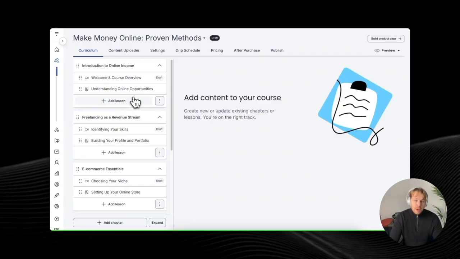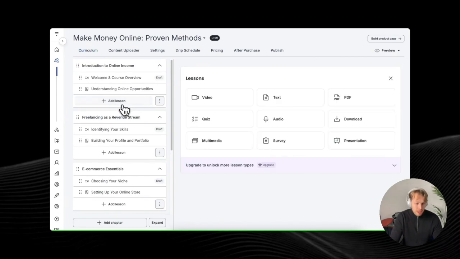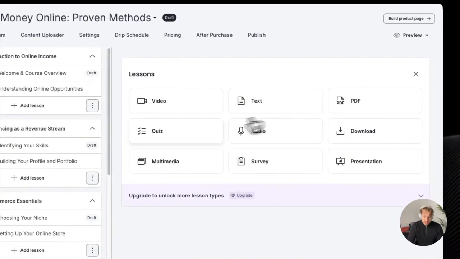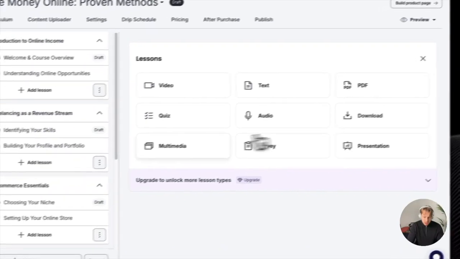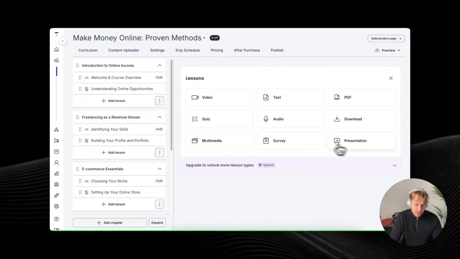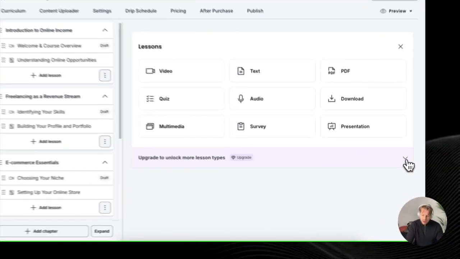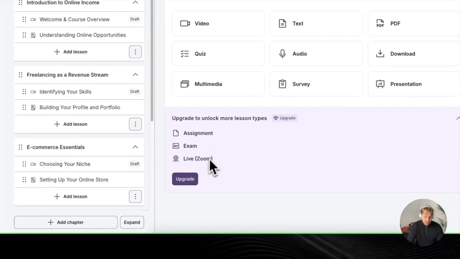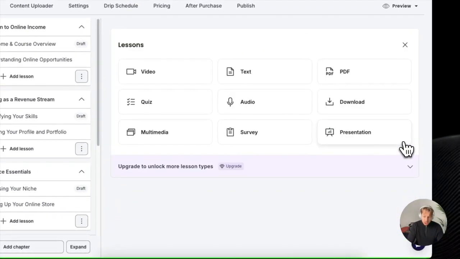One thing I love about Thinkific is that it allows you to add all these other types of content. So you are not just limited to adding text or video. If we click on add lesson again, we're going to see video, text, PDF, quiz, audio, download, multimedia, survey, and a presentation. And in the higher tier plans, you have even more options. So you can do assignments and exams and live presentations as well.